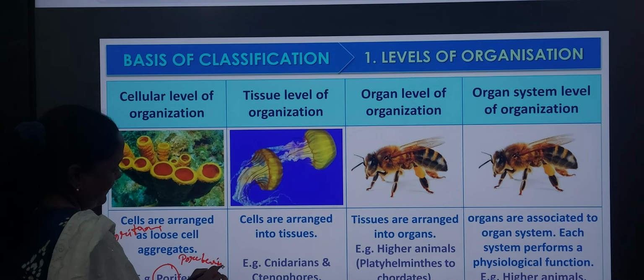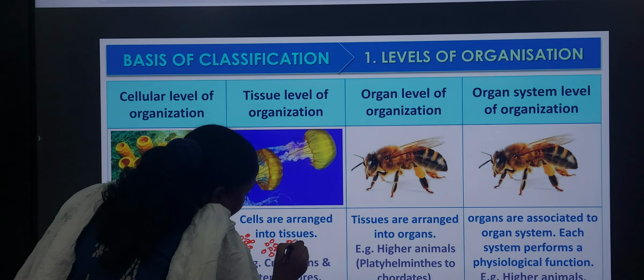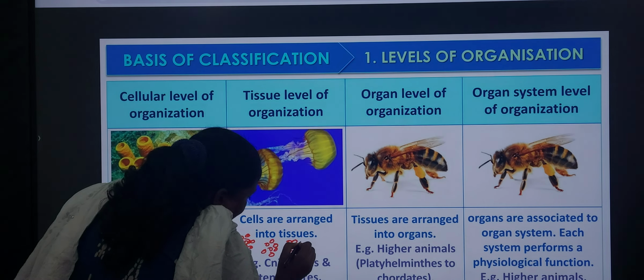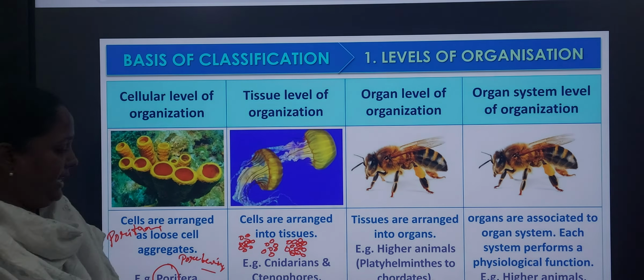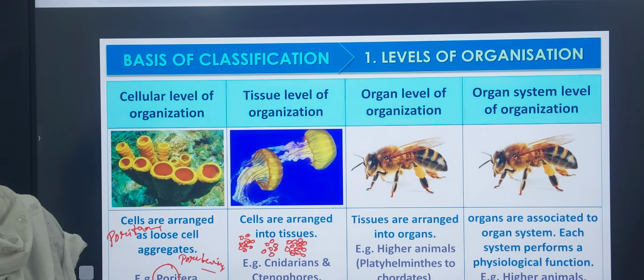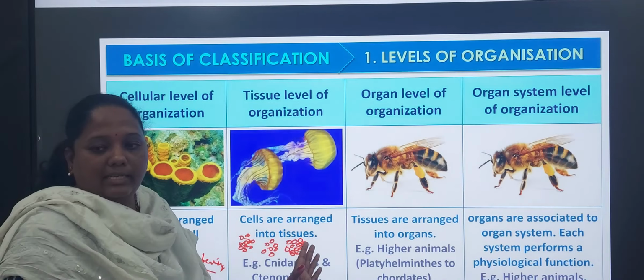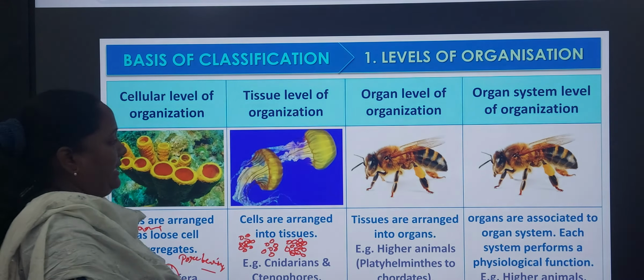Next, tissue level. What is a tissue actually? A group of cells combine to form a tissue. In the tissue level of organization, cells are arranged in the form of tissues, for example like these bunches. Here the cells are present in bulk. This tissue level of organization is present in the cnidarians and ctenophora.